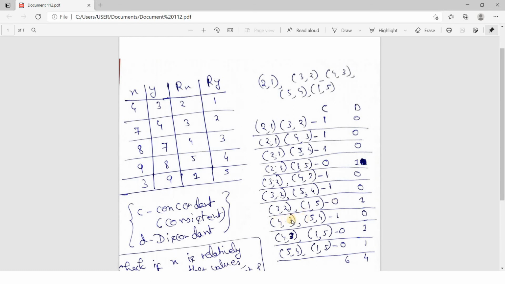X 4 to 5 increasing, y 3 to 4 increasing, so consistent, 1, and this column 0. X 4 to 1 decreasing, y 3 to 5 increasing, so not consistent, so we will be putting 1 here. X 5 to 1, what is happening here? X decreasing, but y 4 to 5, rank of y increasing, so this D will be 1.